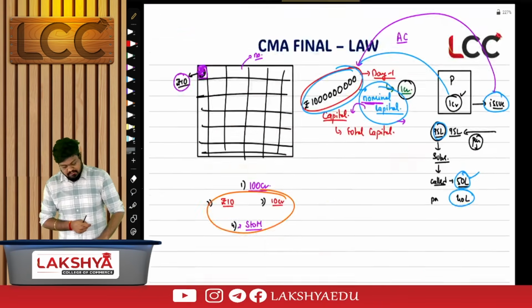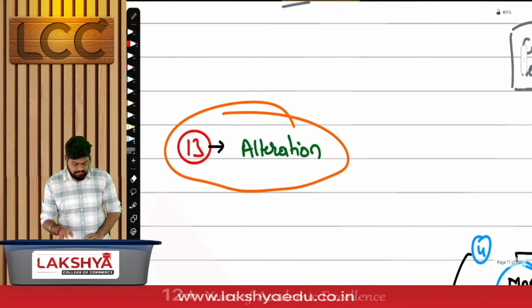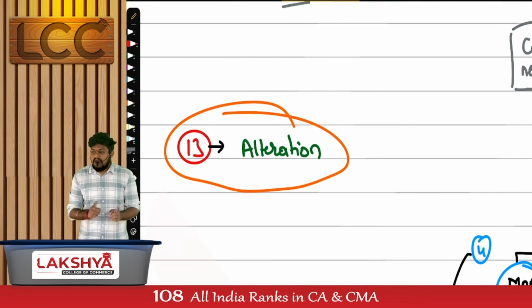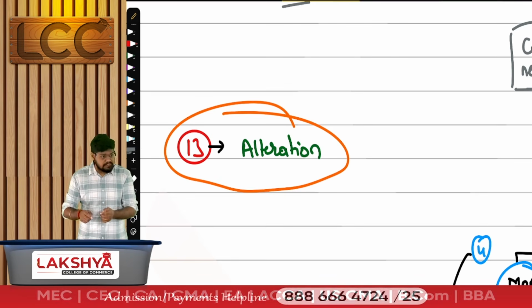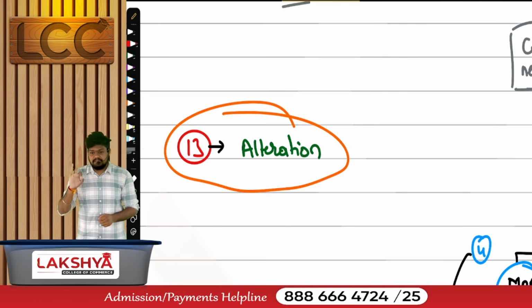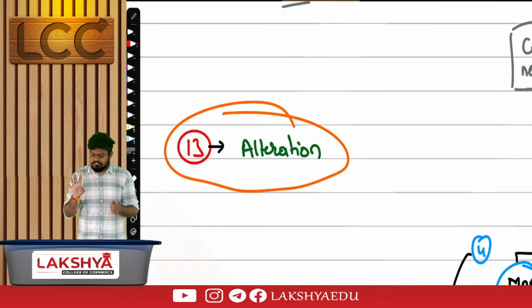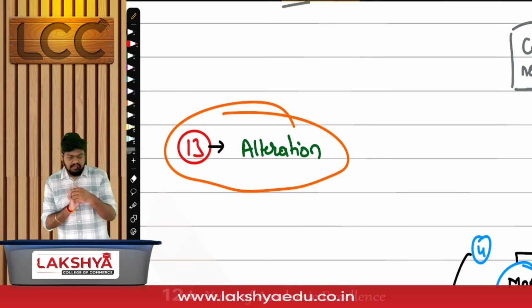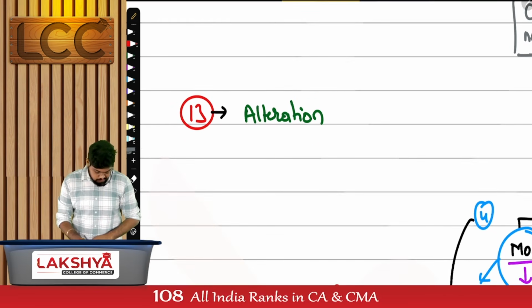Come back. What were we learning? We had to start this topic of alteration. Now give me the proper heading of section 13. Alteration of memorandum of association, out of which we will have how many subpoints? 3 or 4? How many alterations under section 13? What are the 3 alterations we will have? Alteration of name, alteration of registered office clause, and alteration of object clause.